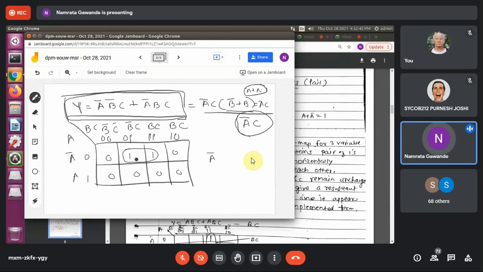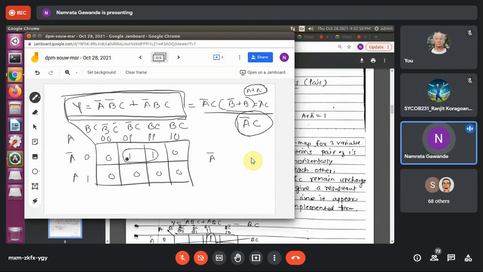Can you see one variable change over here? Yes, ma'am. As we have formed the pair. Why? Because we have to form a pair wherever we are getting one. जहाँ पे हमको one दिख रहा है वहां पे हमको pair form करना है, if those cells are adjacent, then only.